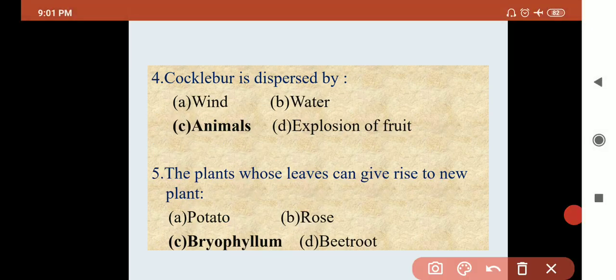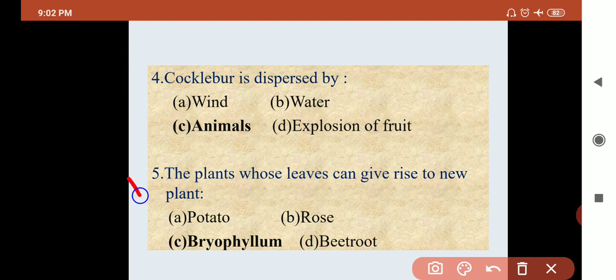Now fourth, cocklebur is dispersed by, okay, how does cocklebur get dispersed? First think about it: cocklebur has a hook-like and spike-like structure. So is it dispersed by animals? The correct answer is C, animals.